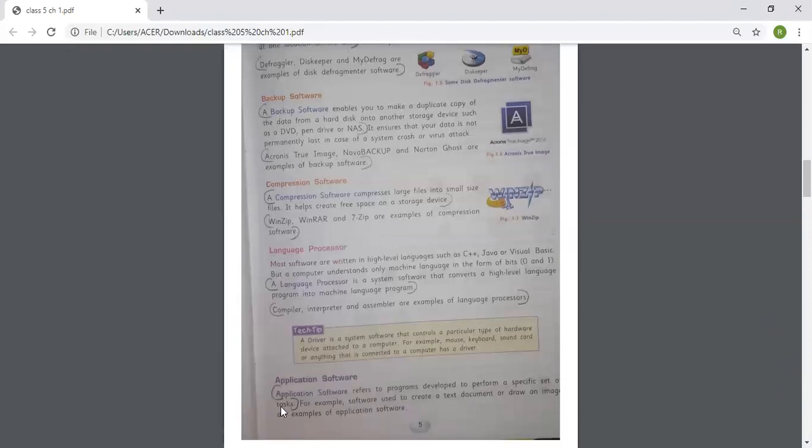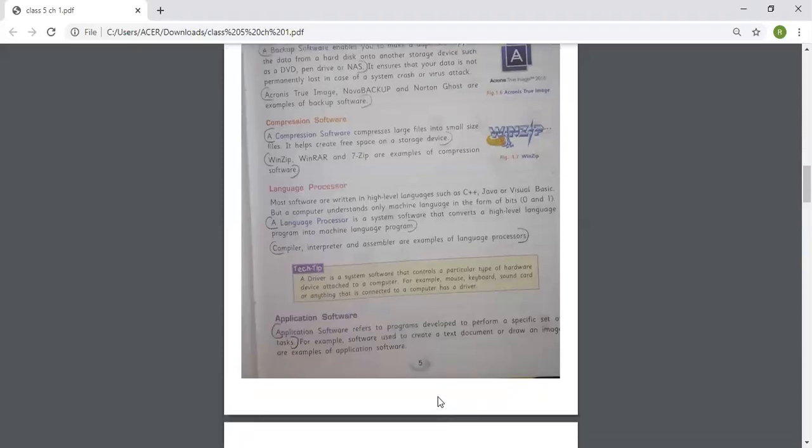Application software. Application software refers to a program developed to perform a specific set of tasks. For example, software used to create a text document or draw an image are examples of application software. Come to the next page.